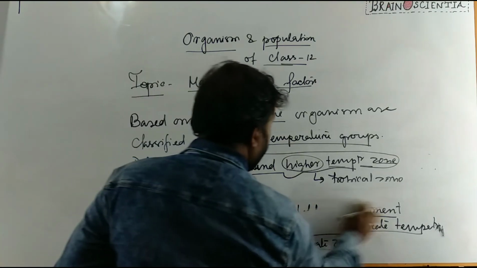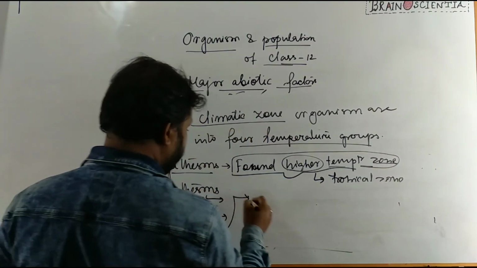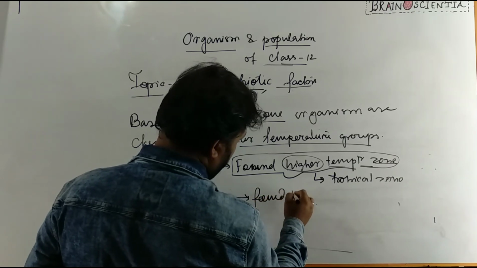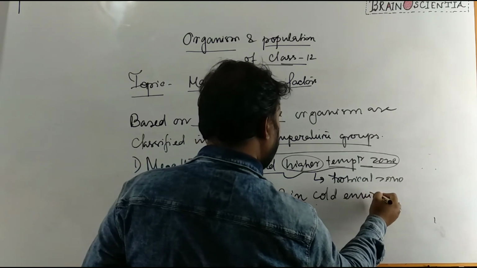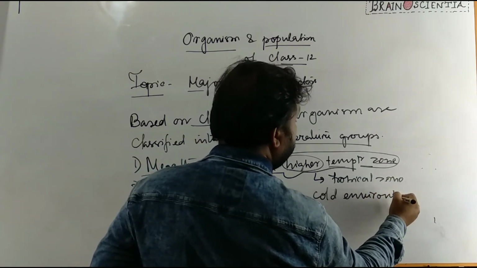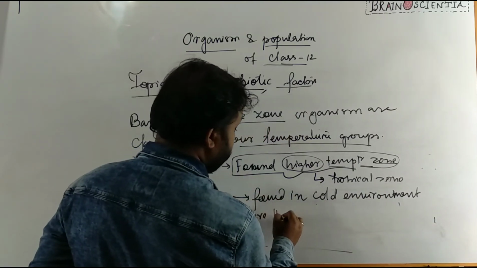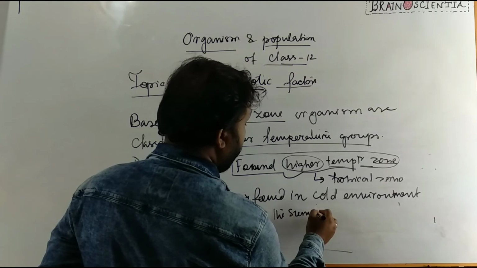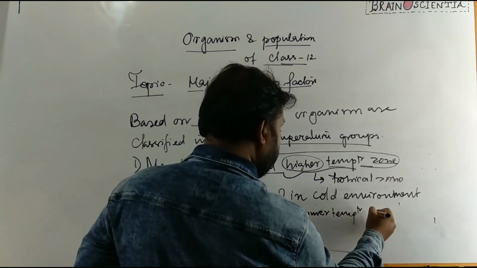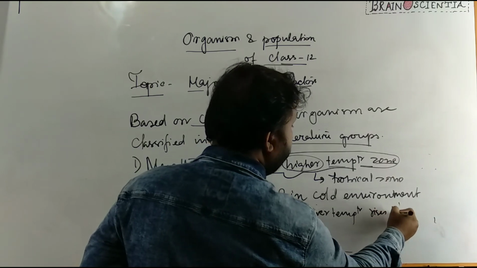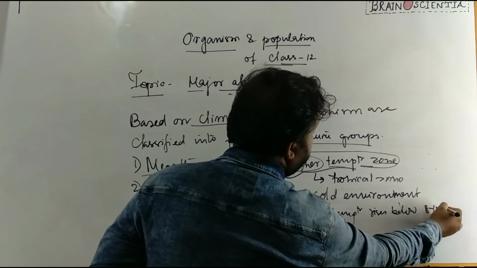Next group of organisms, hekistotherms. Okay, this group of organisms are found in a cold environment where the summer temperature rises below 8 to 10 degrees Celsius.